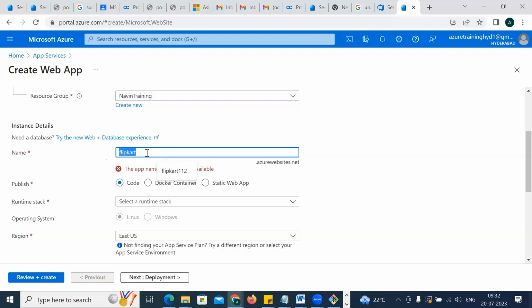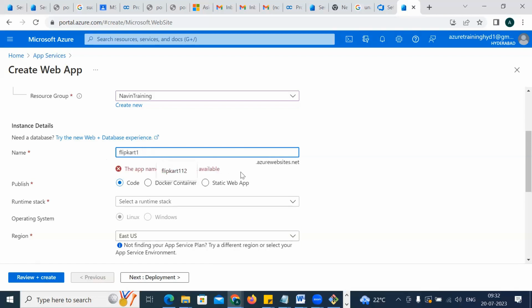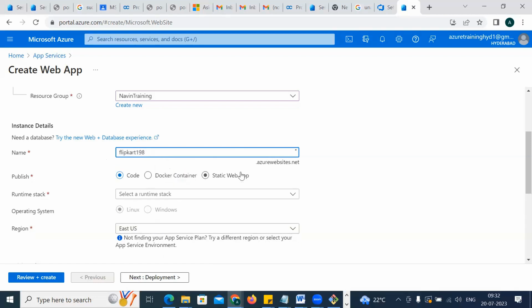Now understand. I'm going with Flipkart. Let's make it a unique one. This is not unique either. Okay, this is unique: Flipkart 198 is a unique one. So it's coming as a tick mark. So validation is important here. Now come down. This is Publish.